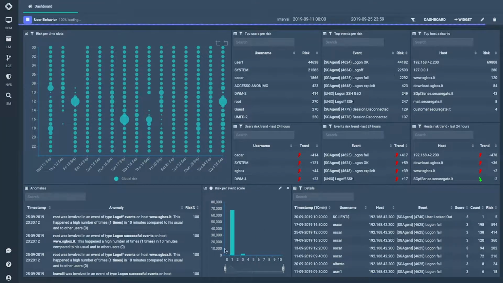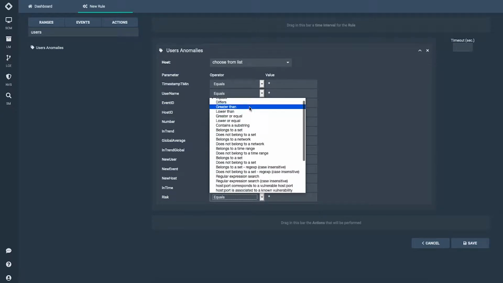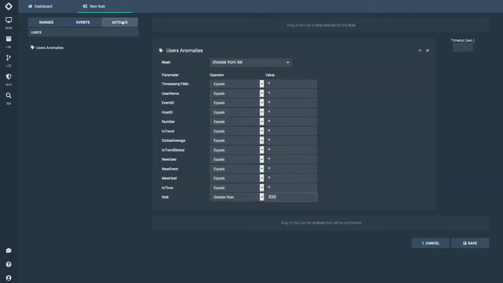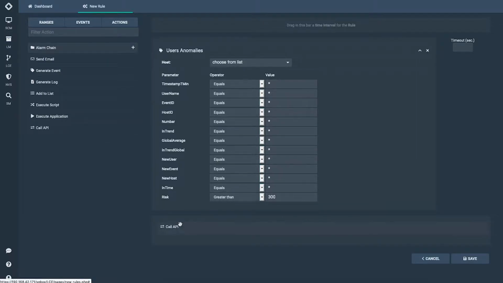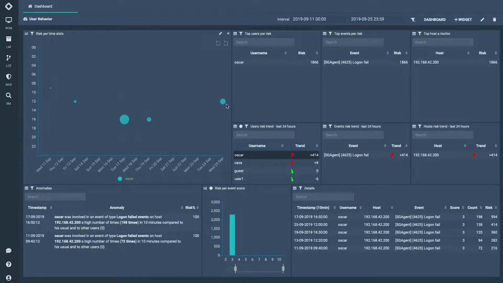UBA does not require special configurations, since it uses the access events commonly collected by the log management component. The anomalies detected can trigger rules in the correlation engine to undertake countermeasures and interact with external instruments through the APIs. Through the SGBox console, after enabling the application, the information is displayed within dedicated dashboards.